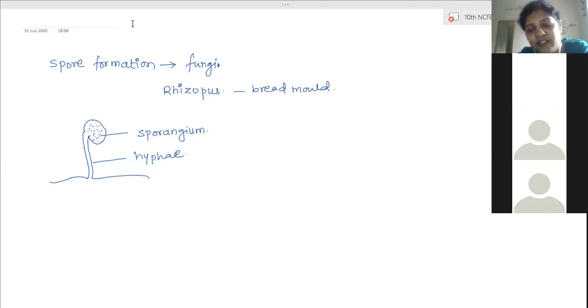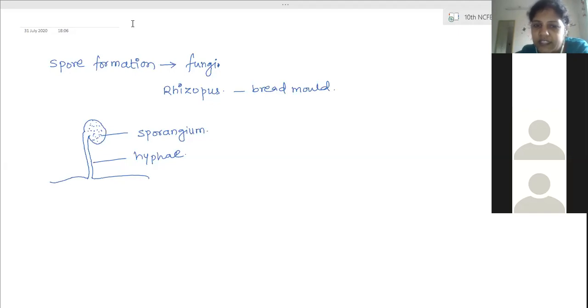Which type of organism are fungi? What is the mode of nutrition? Saprophytes. So they feed on dead and decaying matter. Anything which is a dead and decaying organism or object, on that it will start growing. Moisture is needed and warmth is needed. So somewhat more temperature, presence of moisture, and the third one is the dead matter.